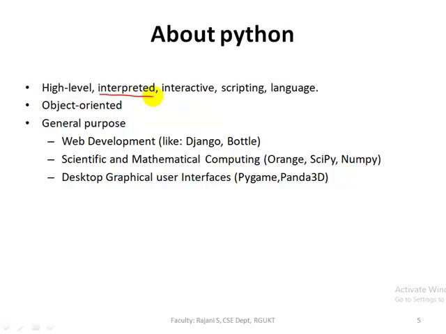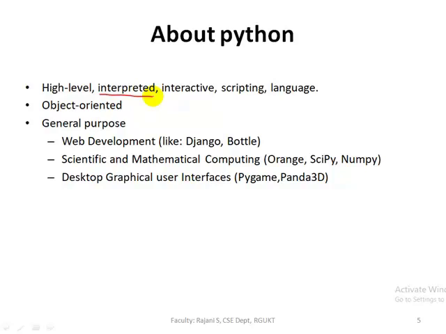For example, if a program has 100 lines, all 100 lines are converted into low level language. It will generate one bytecode file, which contains the machine code of the 100 lines, right? But the disadvantage of the compiler is that it will convert all 100 lines into low level language.